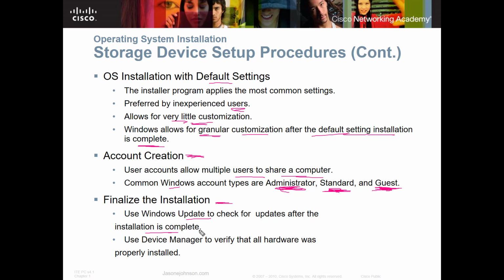In fact, I'll almost say most of the time, and I'm going to make a general statement here, that the operating system install you do is going to need some type of updates. And then you need to use the Device Manager to verify that all the hardware was properly installed. You check to make sure, did the sound card get installed properly? Did the printers that you've attached, things like that, are all operating on there?